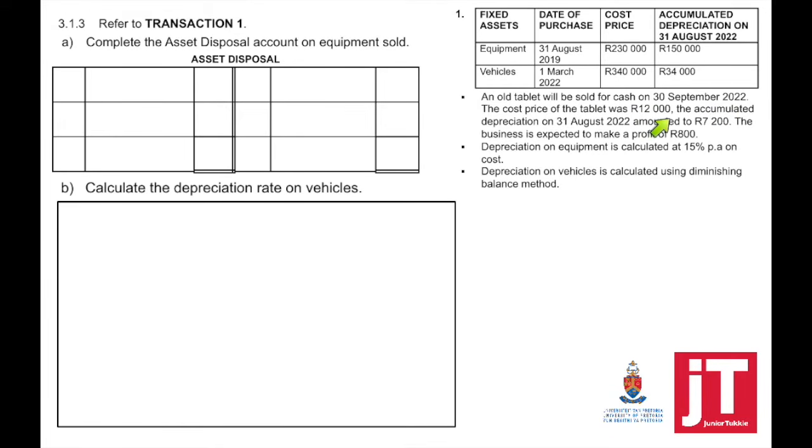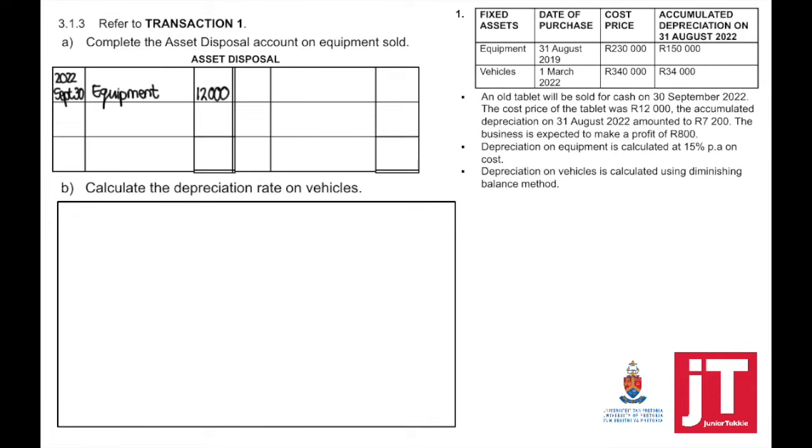Cost price of the tablet was $12,000. The accumulated depreciation on 31 August 2022 amounted to $7,200. The business is expected to make a profit of $800. They have not provided us with the selling price. This is why it's important to know your steps in asset disposal and know what goes where.